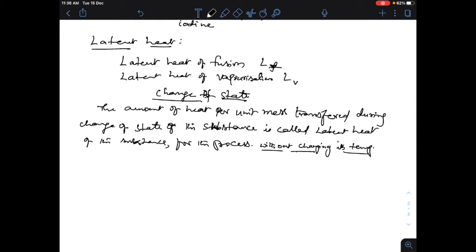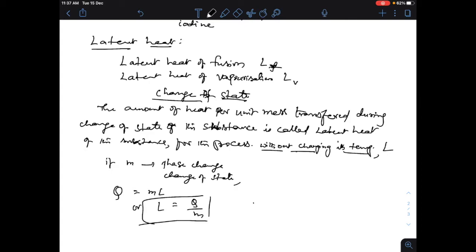The heat required during a change of state is denoted with the letter L, capital L. So the latent heat of transformation relates to the mass of the substance undergoing the change. Thus if M is the mass of a substance undergoing a change of state, then the quantity of heat required Q is equal to M into L, or L is equal to Q by M.